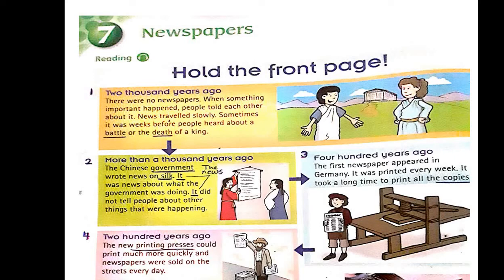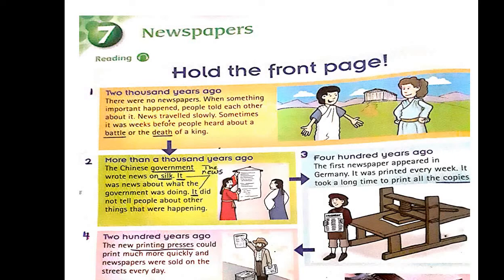Okay, what is the opposite of slowly? Or the antonym of slowly? Yes, it is quickly. And sometimes it was weeks before people heard about a battle or the death of a king. Because news traveled slowly, it took a long time to know about what is happening in the country.